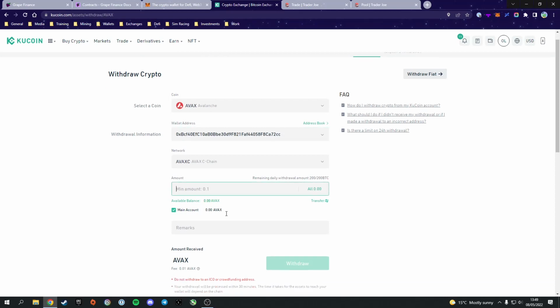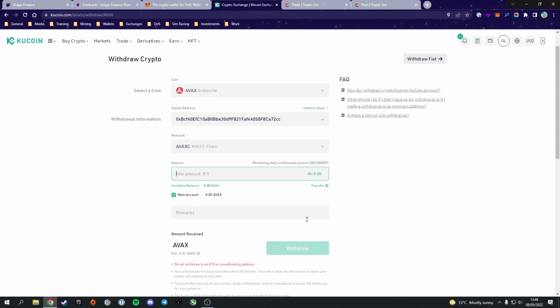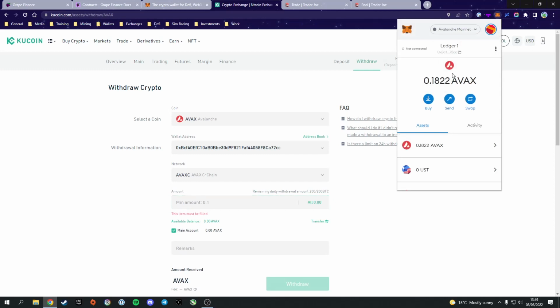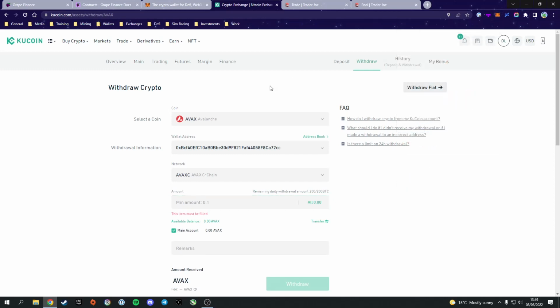Type in the amount you want to send, hit withdraw, go through the 2-factor authentication process, and wait until your Avax shows up in your wallet. Relatively straightforward process, especially with how good exchanges are nowadays. But the wallet address and the network are 2 things you have to make sure you get right, otherwise you do risk losing your funds.